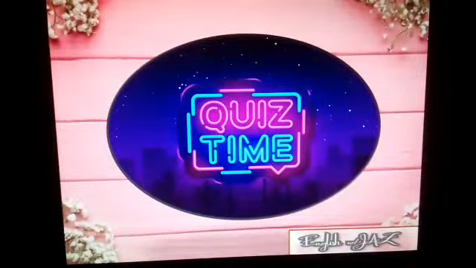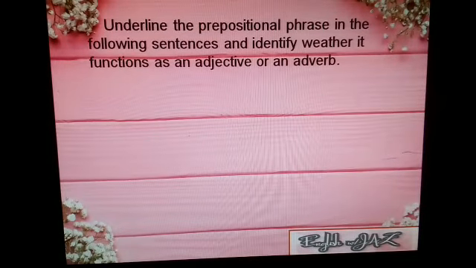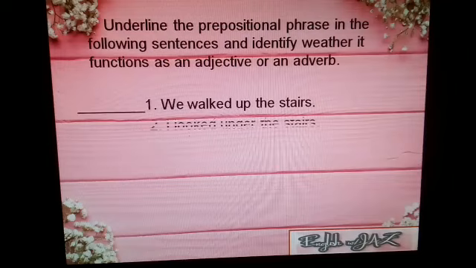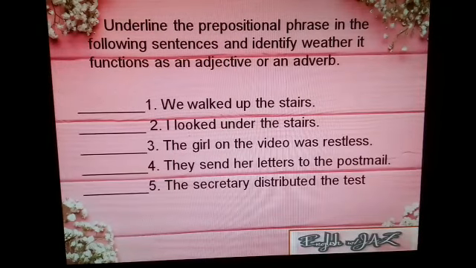Before we formally end our video, we will have first a practice with our quiz time. All we have to do is to underline the prepositional phrase in the following sentences and identify whether it functions as an adjective or an adverb. I'm going to give you time to answer on your own, and later we're going to check if all of your answers are correct.